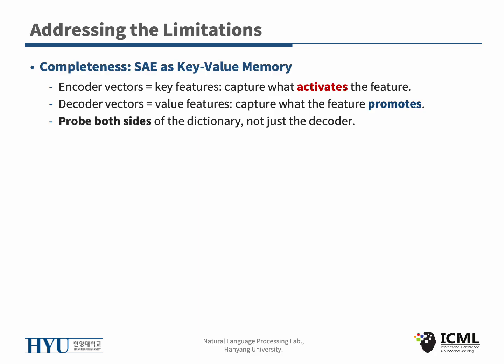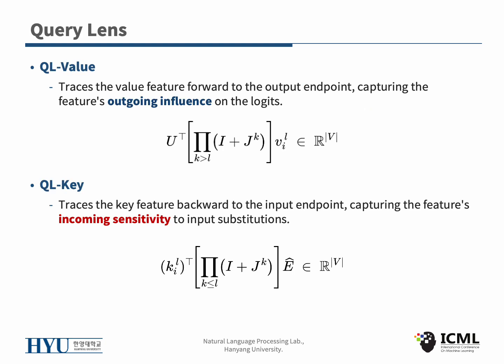Now let's move on to completeness. Here we adopt the key-value memory view of the SAE. Encoder vectors are key features and capture what activates the feature, while decoder vectors are value features and capture what the feature promotes. So we probe both sides of the dictionary, not just the decoder. So Query Lens has two variants. QL value traces the value feature forward through the full stream transition to the output, and that captures the feature's outgoing influence on the logits. In other words, what it promotes.